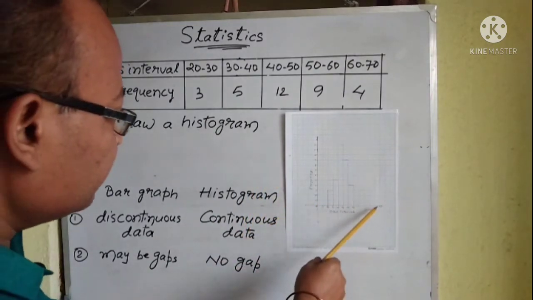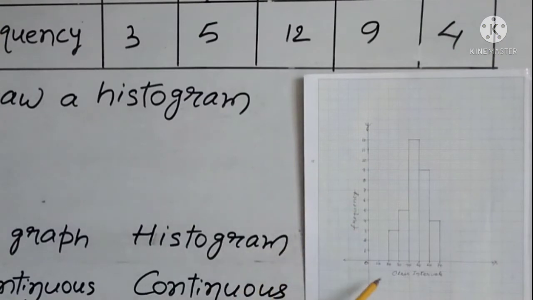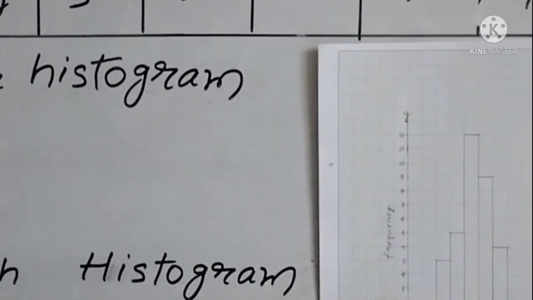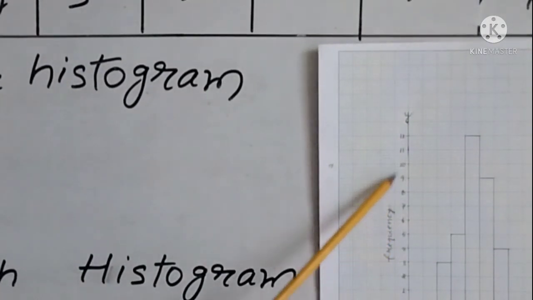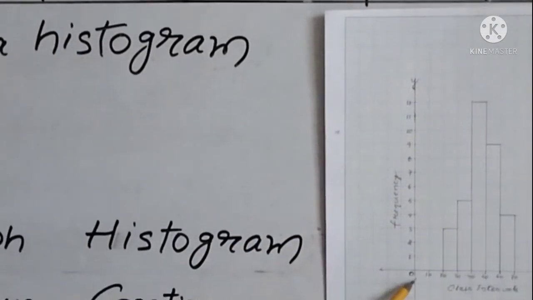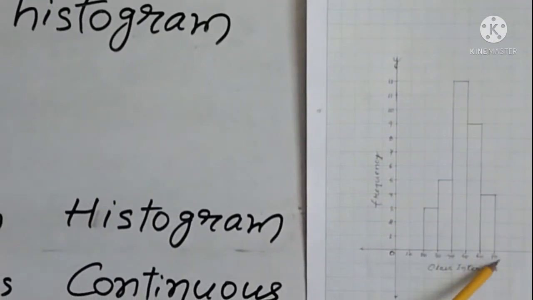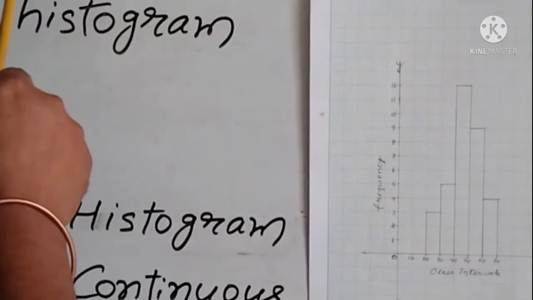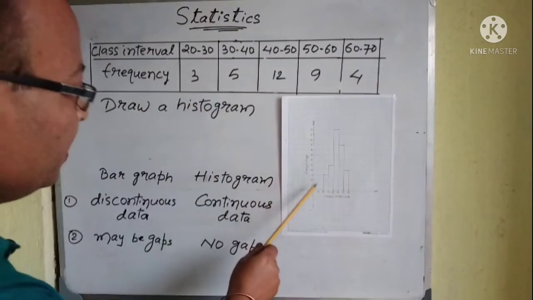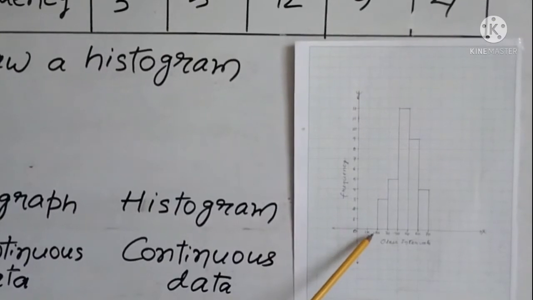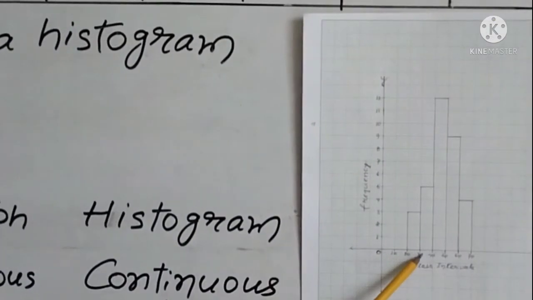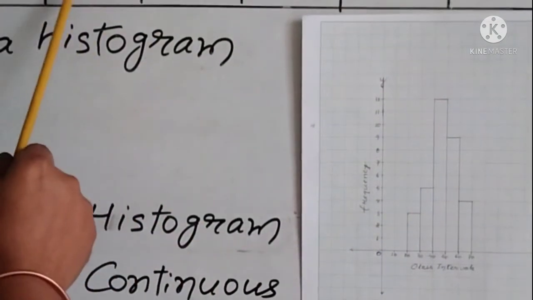Now see, I have taken the x-axis, and on the x-axis I have taken class intervals, and on the y-axis I have taken the frequency. So see, I have made 1, 2, 3, 4, similarly at equal distances till 12 I have marked. And class intervals over here: 0 to 10, 10 to 20, 20 to 30, similarly up to 60. So first is your 20 to 30 interval, frequency is 3. There is no frequency in 0 to 10 or 10 to 20.